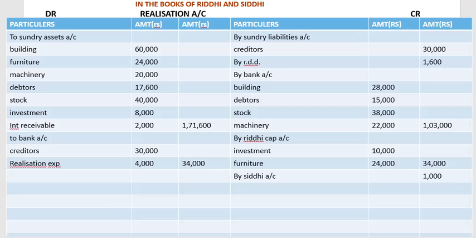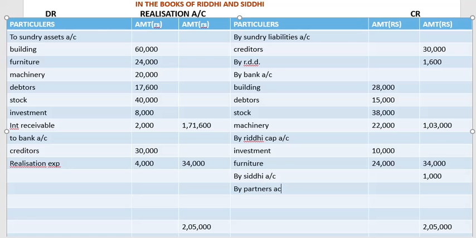So the amount we get it over here, I'll be taking this a little bit down. Okay, after closing, calculating all this, we get the whole amount as 2,05,000. Okay, and here also we get 2 lakh, after calculation minus and everything, we get 2,05,000, and the difference we get it as over here by partners capital account.